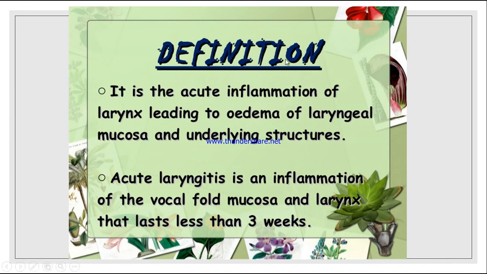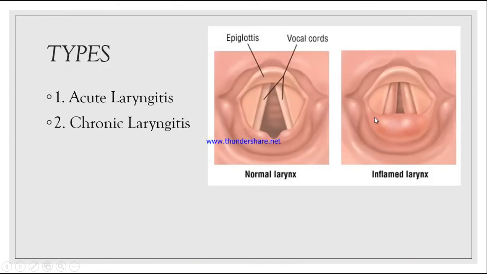So let us see what is acute laryngitis. It is the acute inflammation of the larynx leading to edema or swelling of the laryngeal mucosa and the underlying structures. So you can see here, this is edema. Because of inflammation, there is edema of the larynx mucosa, and the vocal cords also are thick and swollen.